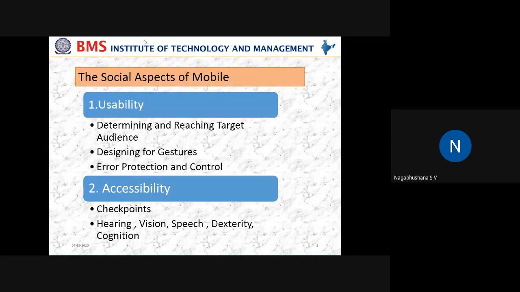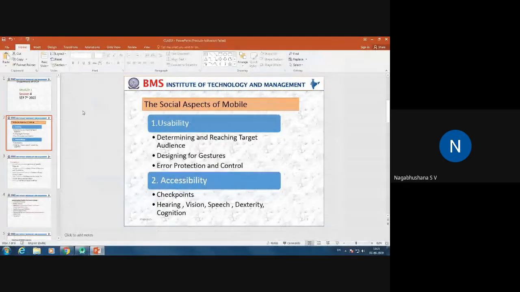So that is all about usability. Okay, any clarifications here? Anybody has any clarifications?